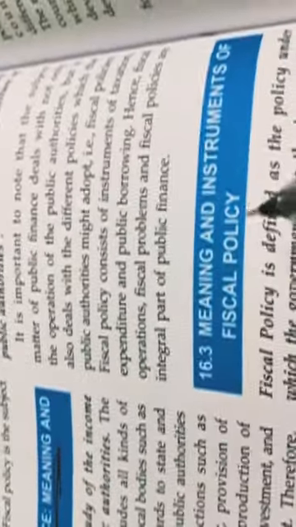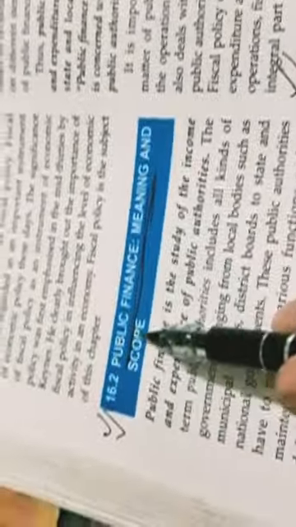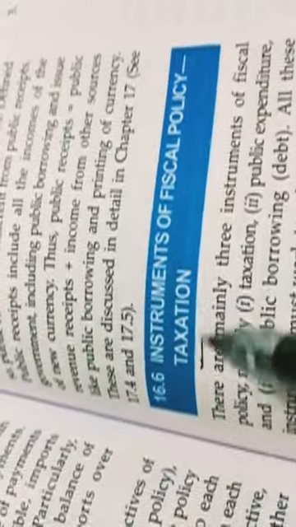Then just in the same page we will study meaning and instruments of public finance, this and this. I'll make you underline just now the answers. So we'll study this, which is given in the first page, and the meaning. Then after that nothing, you directly come to page number 293. Page number 293. You see, we'll straight away start with public revenue, okay? Public revenue. Under this we will study the meaning of public revenue, and we will study now about taxes.